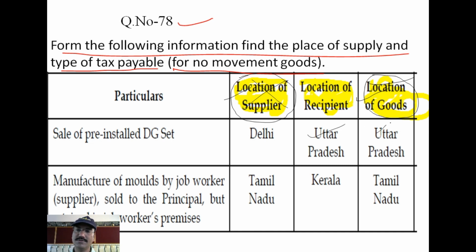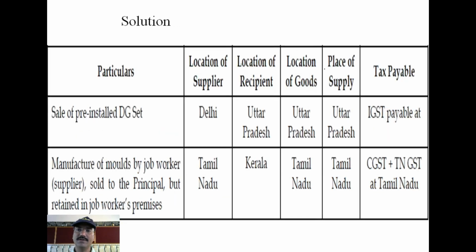In case of no movement of goods, as I said, you need to consider only the location of the goods. Where there is no movement of goods, you find the location of the goods or the supplier place. Out of these two, you count the location of the goods only for place of supply. So you take the same state here.